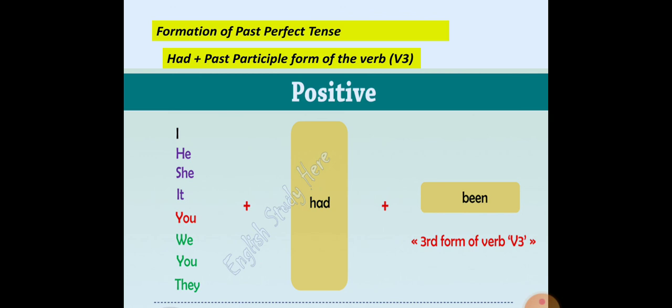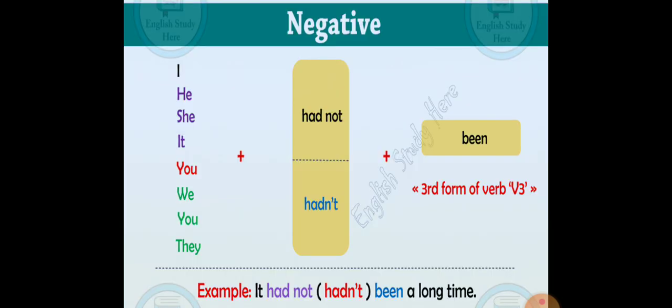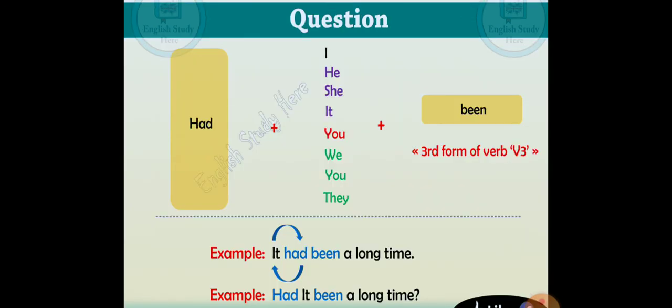Now sentence formation in a positive sentence. When your subject is I, he, she, it, you, we, they, with any subject we have to use had plus verb 3 format. Clear? For a negative sentence, had not plus verb 3 format, and for a question we start the sentence with had.